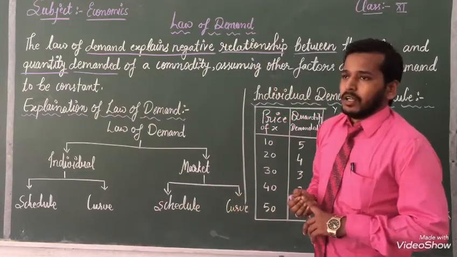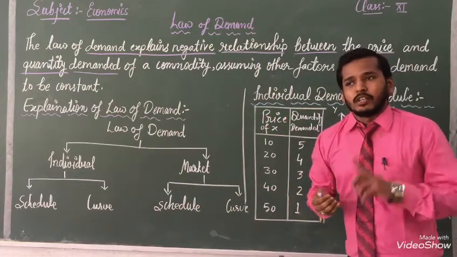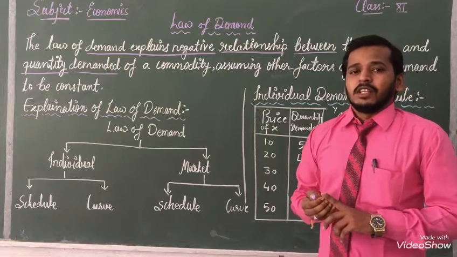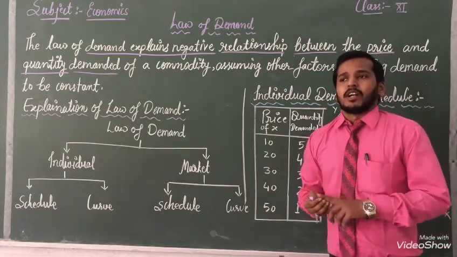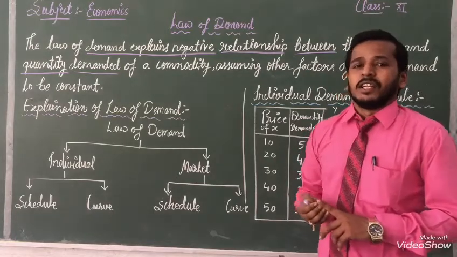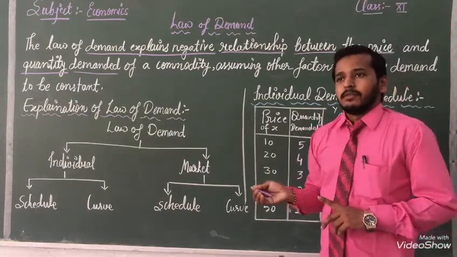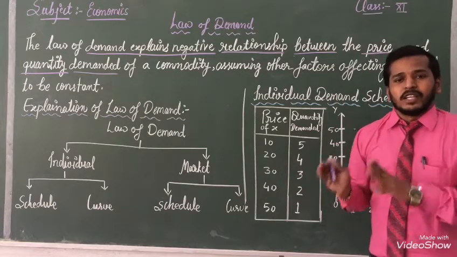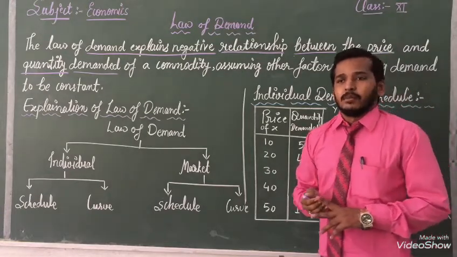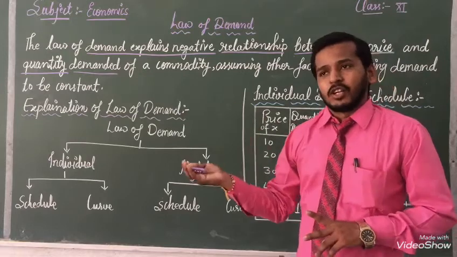For example, if any particular good is charged at a high level in the market, we use a very small amount of that good. If in future that particular good or service becomes cheaper, we will take extra.